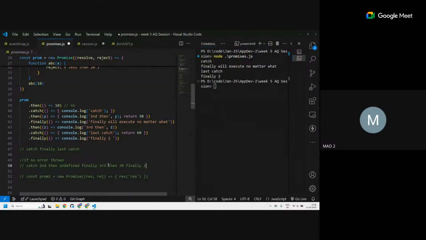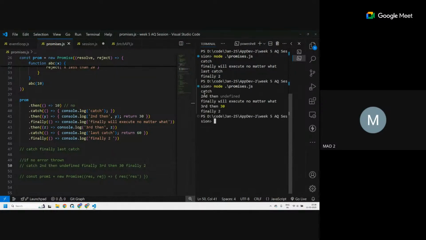Let's first see if this is correct or not. Okay, catch, second then undefined, correct. Finally, third then 30. This is the return value for the previous then, and finally. Okay, so you understood this. You were asking about the catch one, right? So yes, sir, it will not be for the next catch. It will be for the next then only.